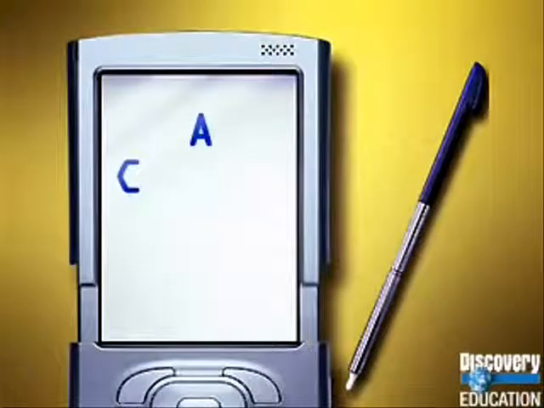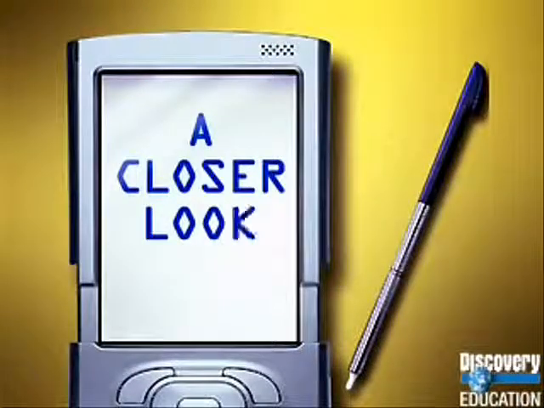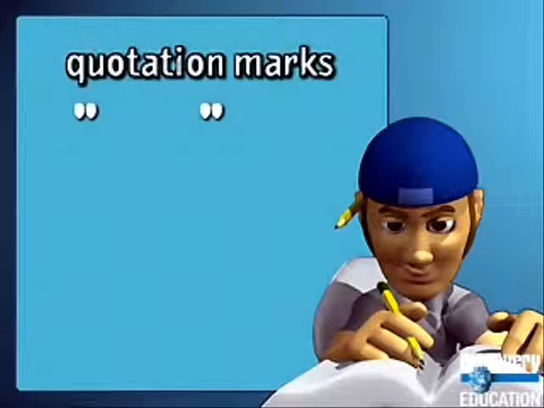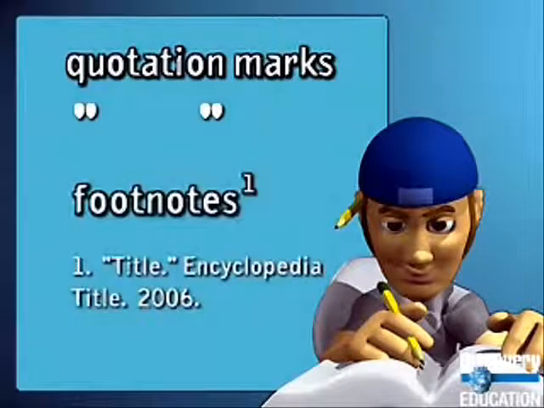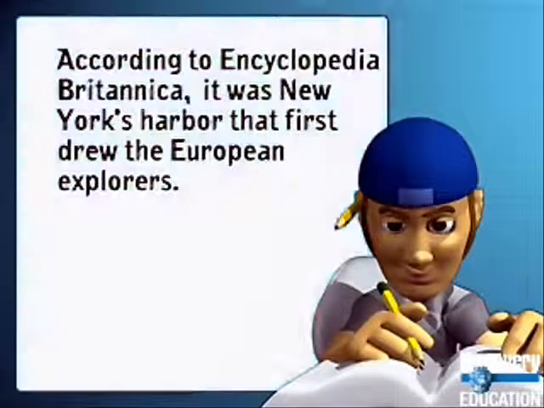Let's take a closer look at how you would cite your sources if you were to write a paper about the story you just heard. Quotation marks tell your reader that you are quoting someone else's words. Footnotes provide specific information about the source of the quotation. Let's introduce a quotation from an encyclopedia article. According to Encyclopedia Britannica, it was New York's harbor that first drew the European explorers.